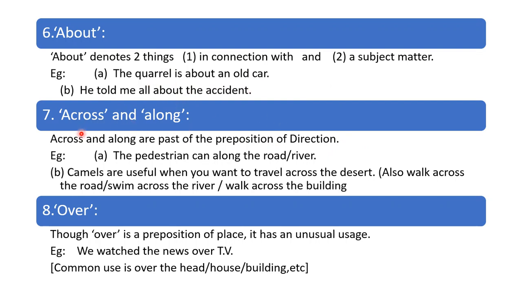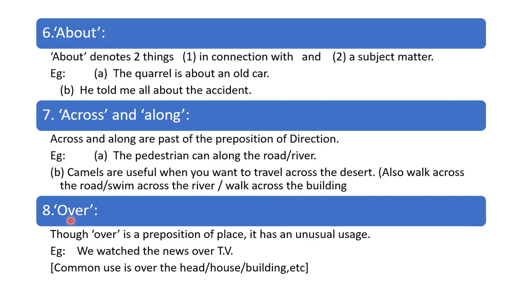Across and along. Across and along are part of the prepositions of direction. When we show direction, we use across and along. The pedestrian can walk along the road or river. Camels are useful when you want to travel across the desert. Also walk across the road, swim across the river, walk across the building.